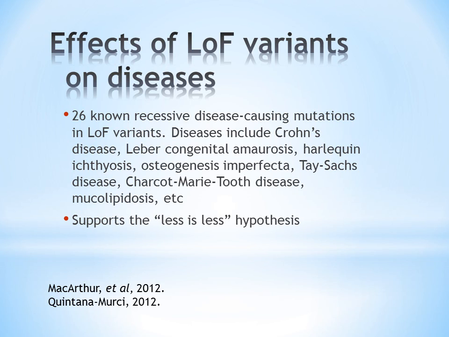Loss of function variants can increase the risk of or be the direct cause of several diseases. Such diseases include Crohn's disease, Leber congenital amaurosis, Tay-Sachs disease, and many, many more. Certain loss of function variants can be advantageous, thereby leading to an increase in population frequency by positive selection. This would support the less is more hypothesis. However, in the case of loss of function variants causing diseases, gene loss would be disadvantageous. This would support the less is less hypothesis.